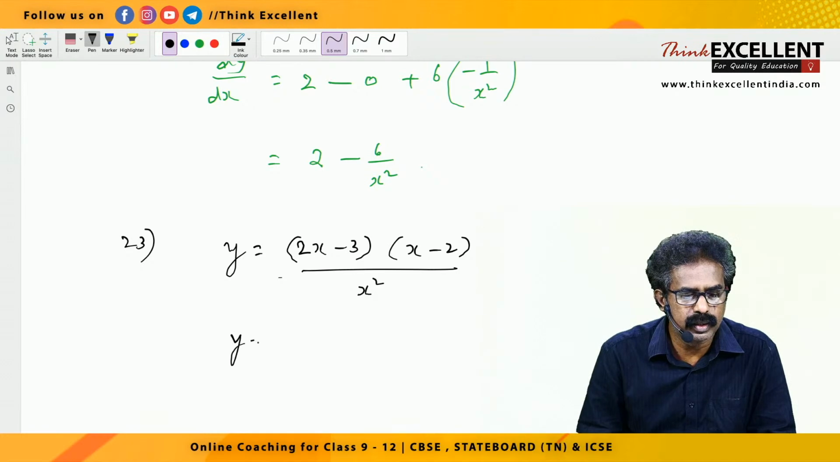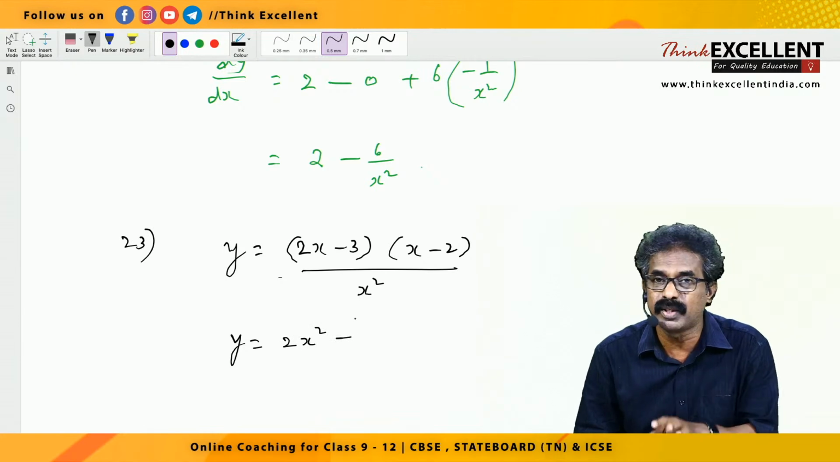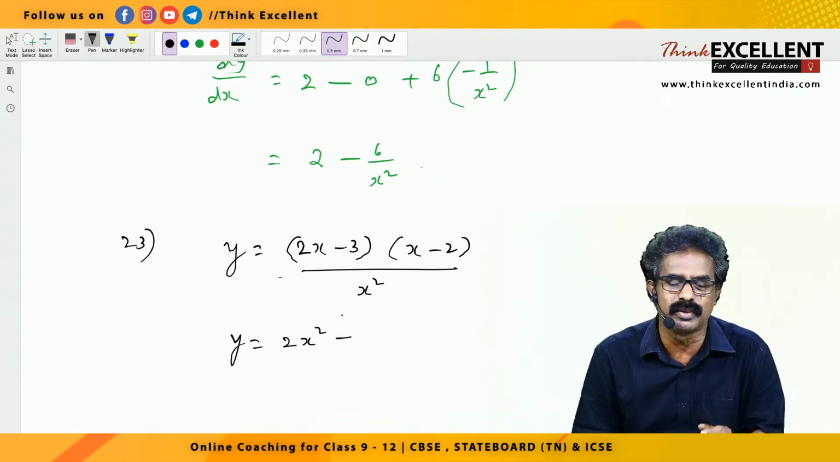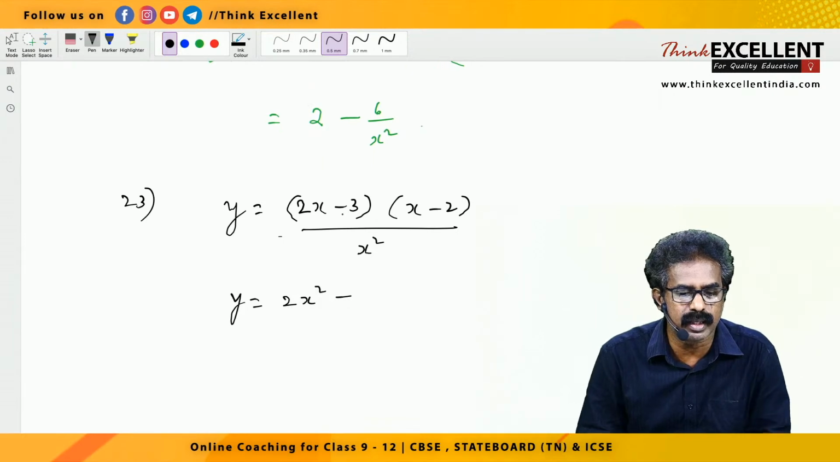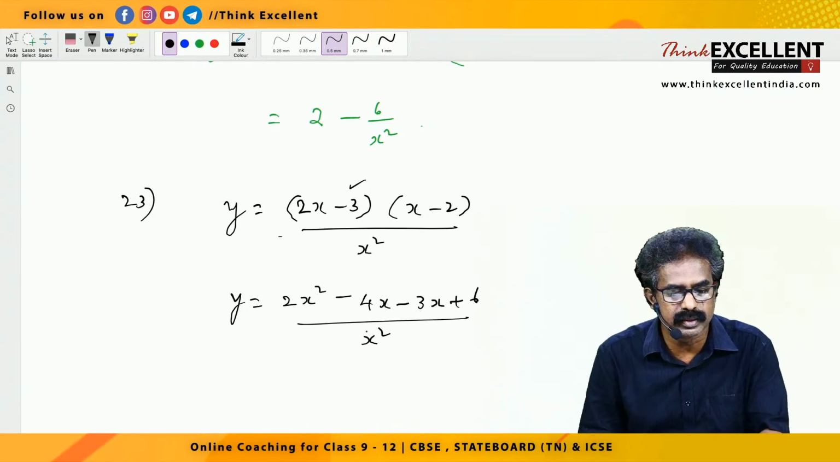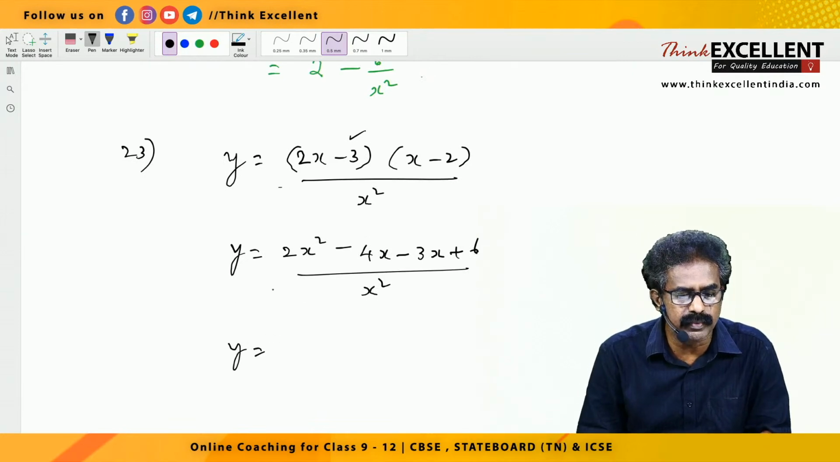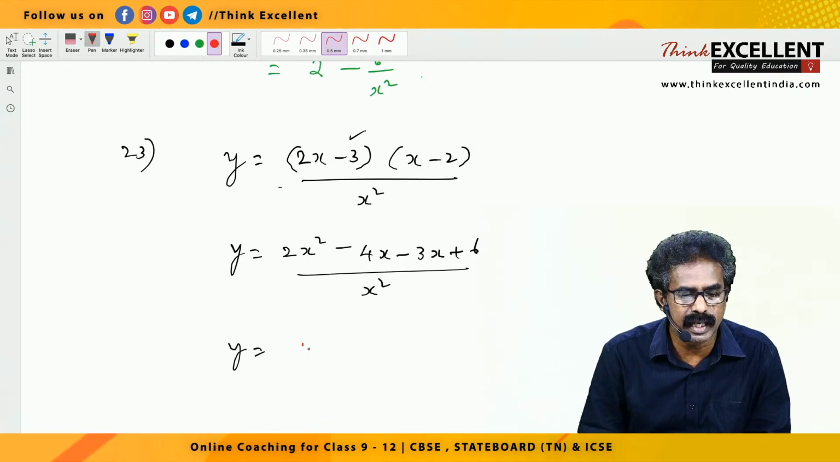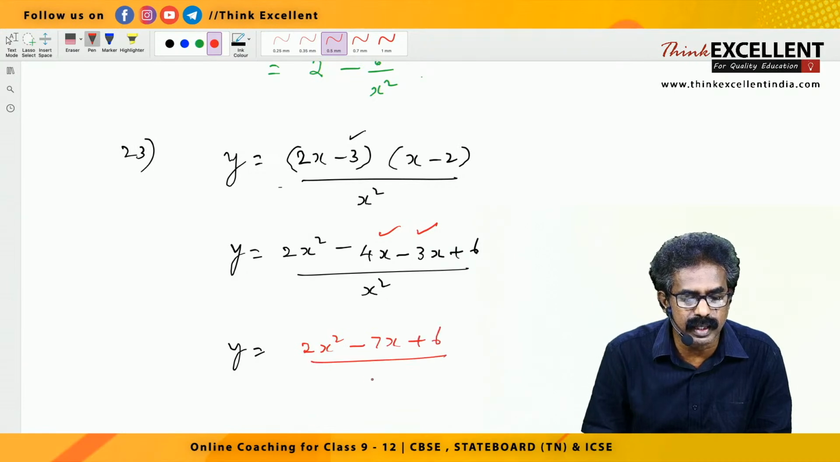Okay, so y equal to multiply term by term, 2x into x, 2x square. This is the idea you have to get by seeing the question how to do this. 2x into minus 2, minus 4x. By this minus 3 you multiply, minus 3x. Minus into minus is plus, 3 2s are 6 by x square, right? Next step, again you write y only. We are going to simplify this, right? So see the like terms, 2x square, minus 4x minus 3x, minus 7x, plus 6 by x square.